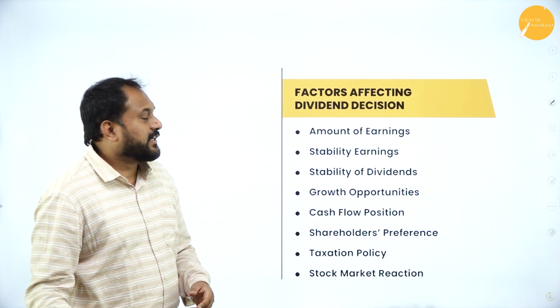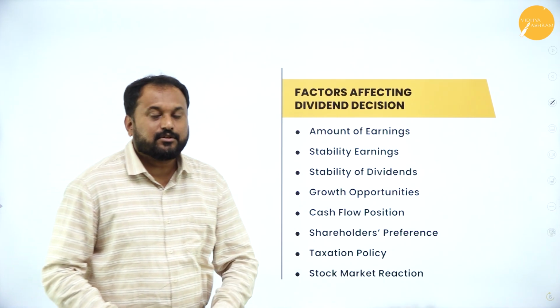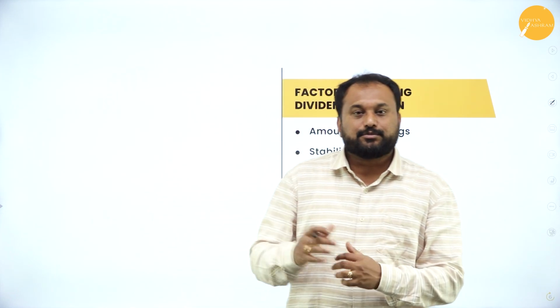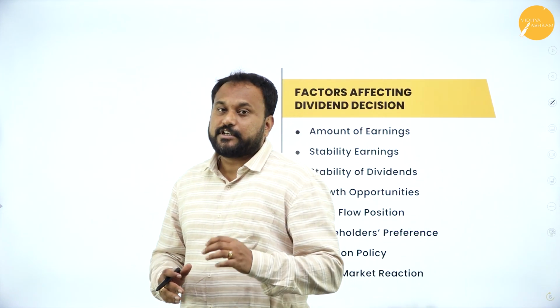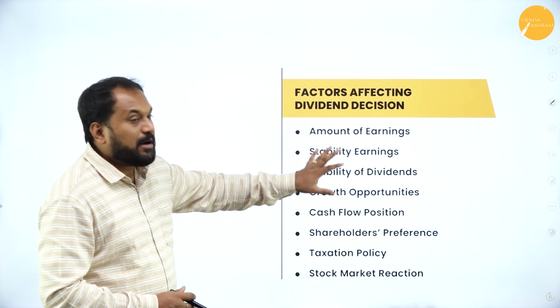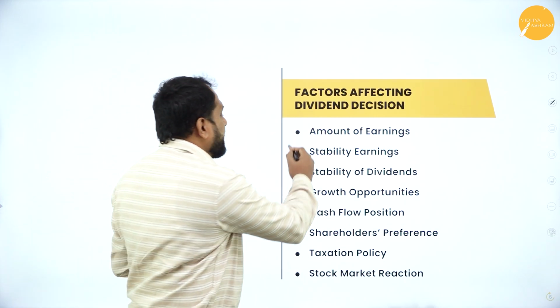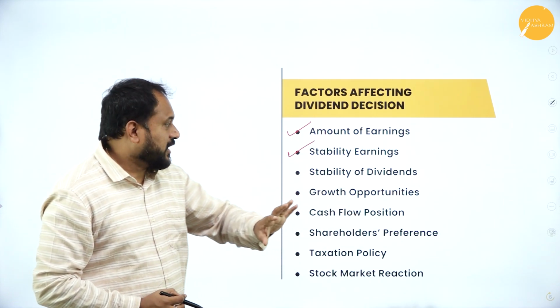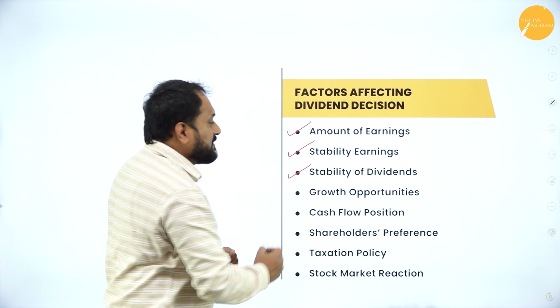Next is factors affecting dividend decisions. So whenever the company gives dividend to the shareholders, what are the factors which will actually go with it? The first factor here also is amount of earning, how much the company is earning. Is the company stable? The stability of earning is there or not? Stability of dividends are there or not?